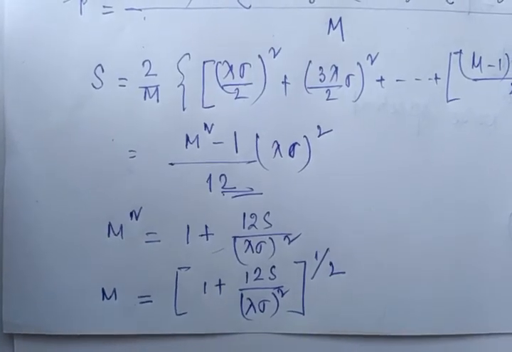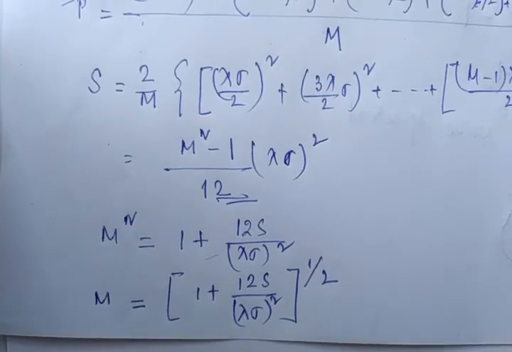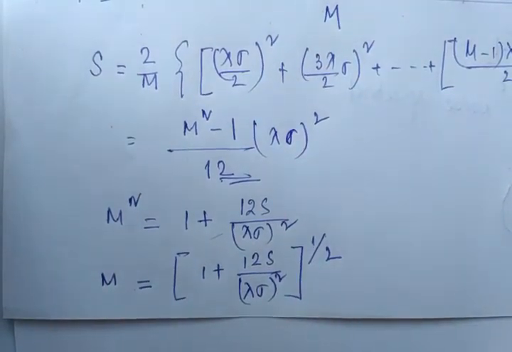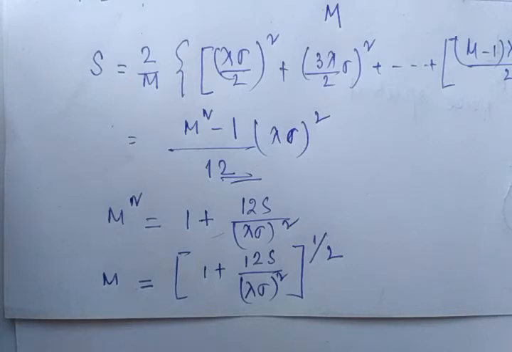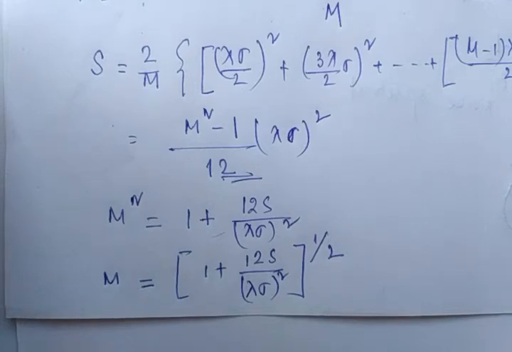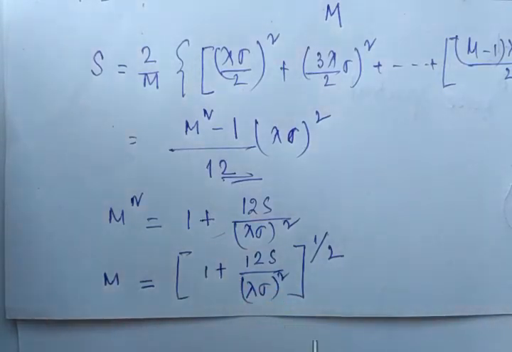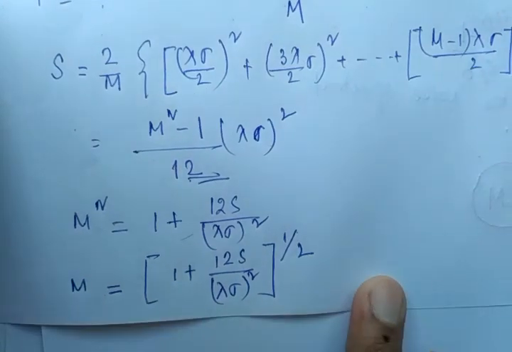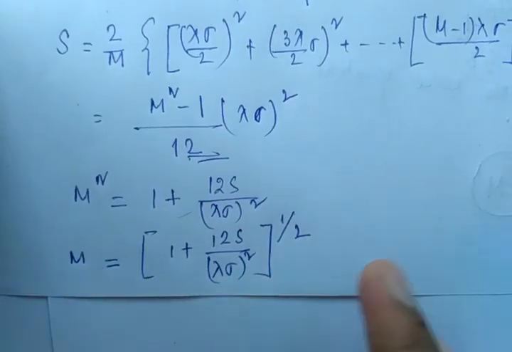And one more thing: if we compare this expression for the channel bandwidth, we can see 1 plus S by N. One more way we can reduce the expression is this.